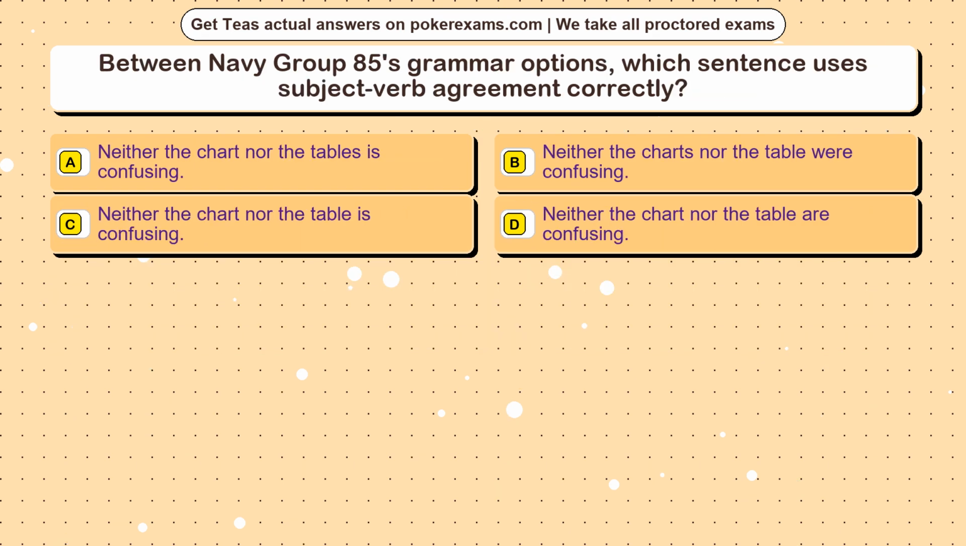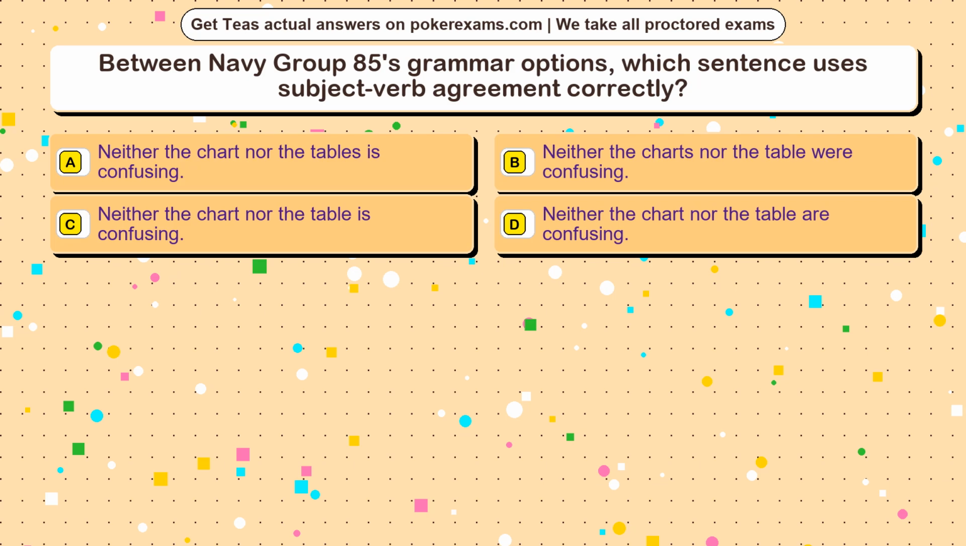Question 21. Between Navy Group 85's grammar options, which sentence uses subject-verb agreement correctly? Option A. Neither the chart nor the tables is confusing. Option B. Neither the charts nor the table were confusing. Option C. Neither the chart nor the table is confusing. Option D. Neither the chart nor the table are confusing.